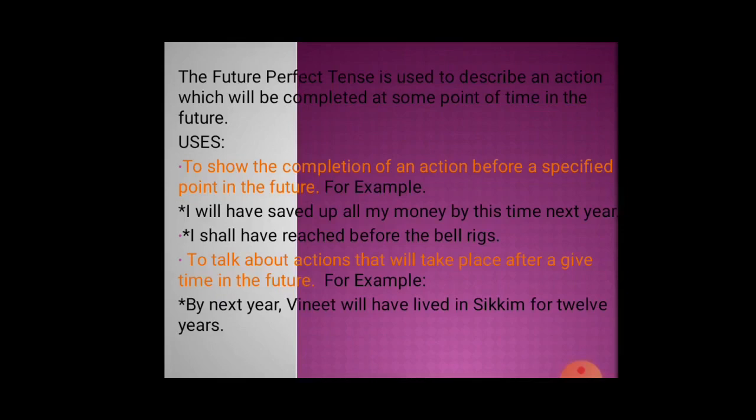So it is for the future, it is told that I will have saved up all my money by this time next year. Means next year by this time I would have saved up all my money. I shall have reached before the bell rings. To talk about actions that will take place after a given time in the future. For example, by next year, Vineet will have lived in Sikkim for 12 years.